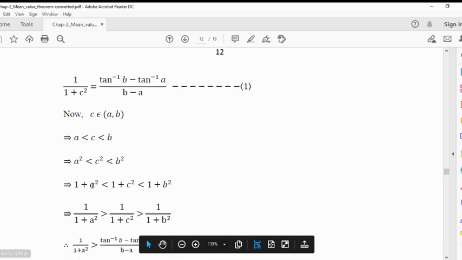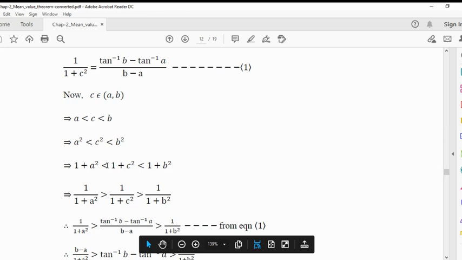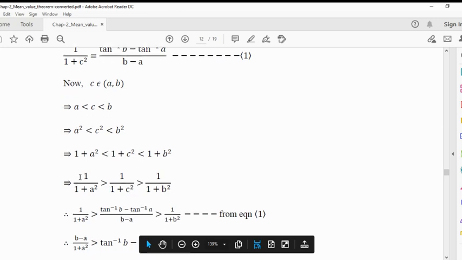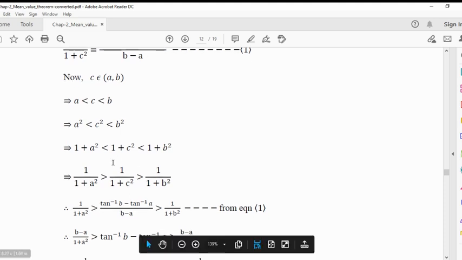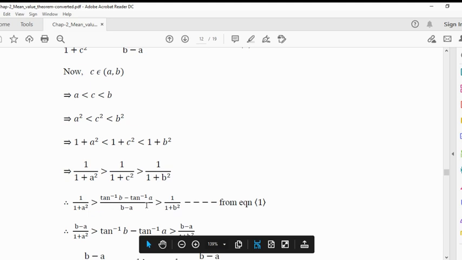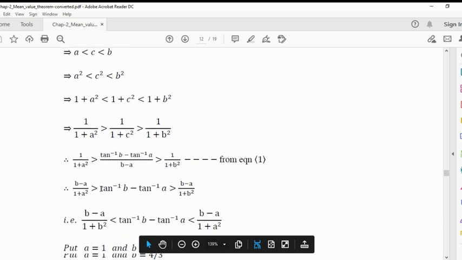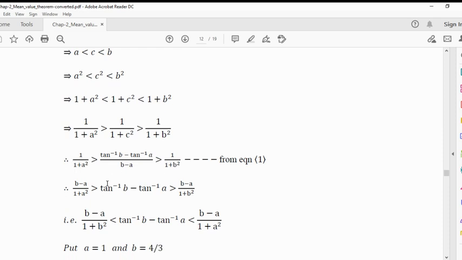Now, when we take the reciprocal, the sign changes: less than becomes greater than, and greater than becomes less than. So here we get 1 upon 1 plus a square is greater than 1 upon 1 plus c square, which is greater than 1 upon 1 plus b square. Now we can put this value from equation 1: 1 upon 1 plus c square is tan inverse b minus tan inverse a upon b minus a. So put the value of tan inverse b minus tan inverse a upon b minus a here. Now multiply throughout by b minus a.